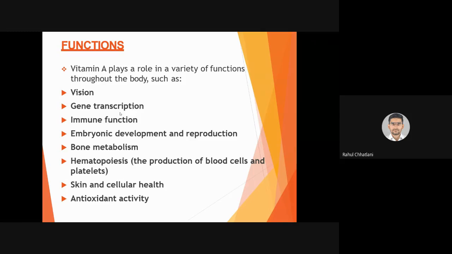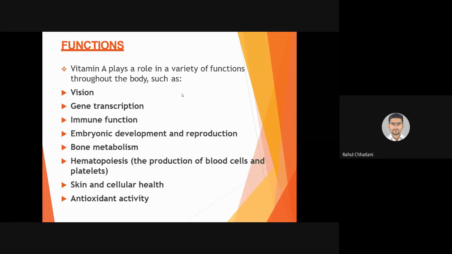Immune function also, it plays an immune function by acting as an antioxidant. Yes, if an excessive amount of oxygen, specifically O minus, is formed in the body, that damages many cells. Yes, so that is neutralized by vitamin A, and hence it plays an immune function. Embryonic development and reproduction, for both functions it is essential to have enough vitamin A. Bone metabolism, yes, vitamin D and vitamin A together will form a bone metabolism cycle that will be regulated by both vitamins.